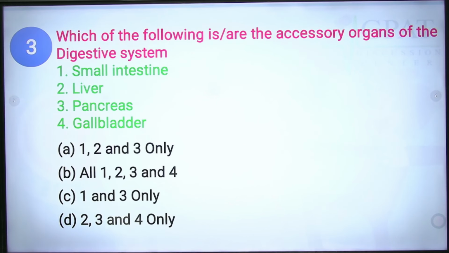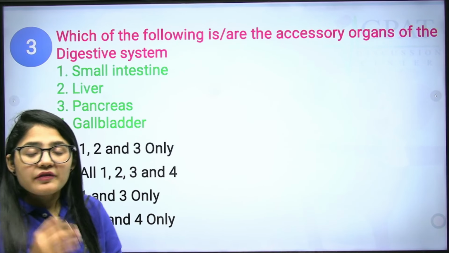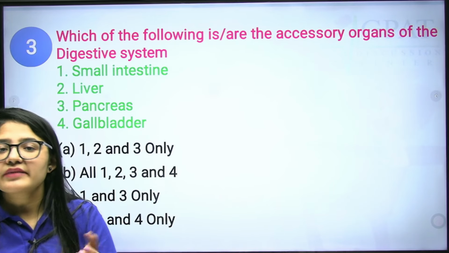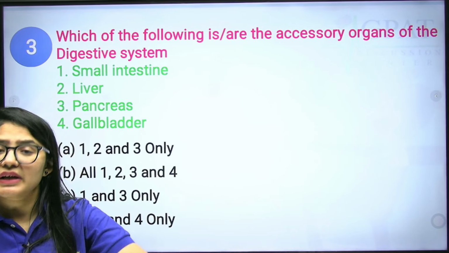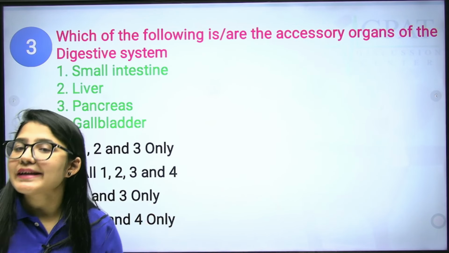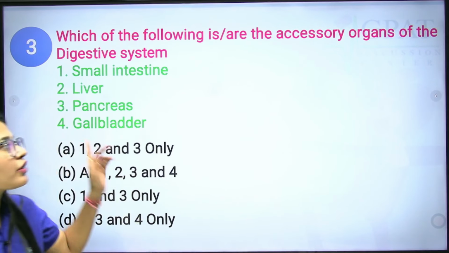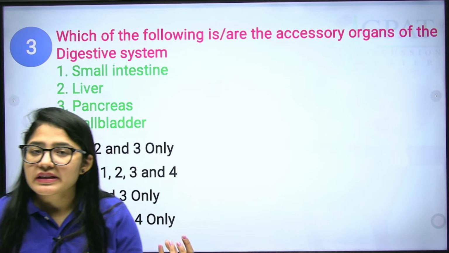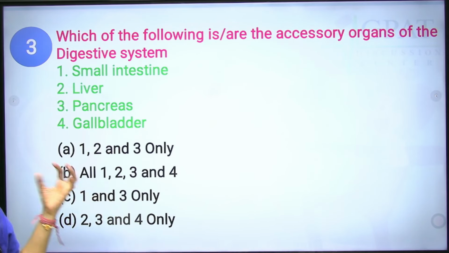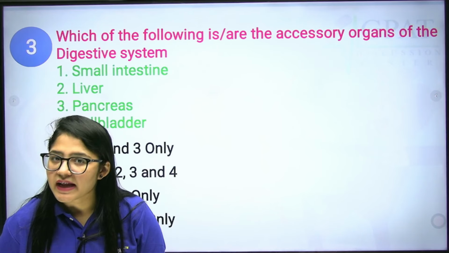Which of the following are the accessory organs of the digestive system? Fine. Accessory organs, not the main organs. Our digestive system starts from our mouth, then we have our teeth, tongue, the buccal region, the pharynx, the esophagus, the stomach, and the intestines. Clear? So these are known as the main organs of the digestive system, but the question is talking about accessory organs. Accessory organs are the supportive organs, and examples are the liver, pancreas and gallbladder. They play an important role sideways to help our digestion process.